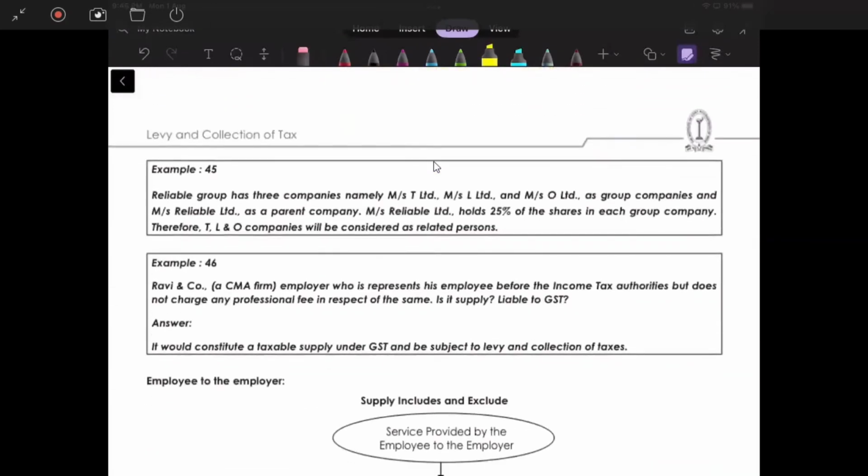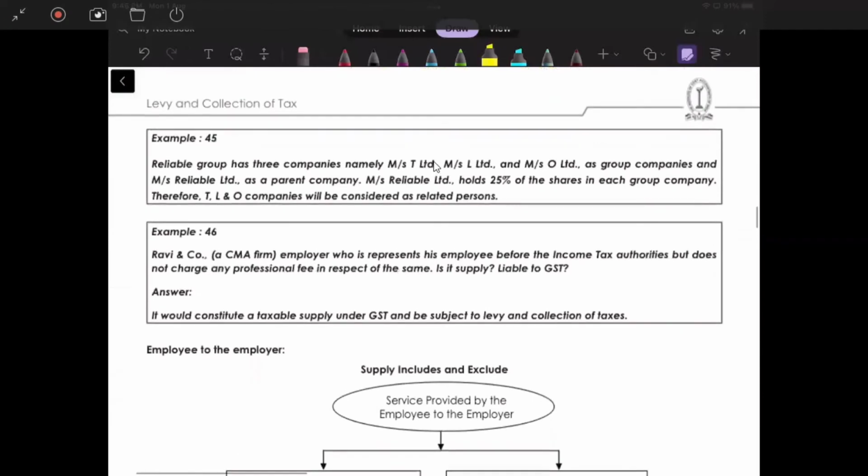These are simply examples. So Reliable Group has 3 companies, namely T Limited, L Limited, O Limited, as group companies, and Mrs. Reliable Limited as a parent company. Okay, Mr. Reliable holds 25% of the share in each group company. So T, L, O all are considered to be related person. Correct? Very simple.